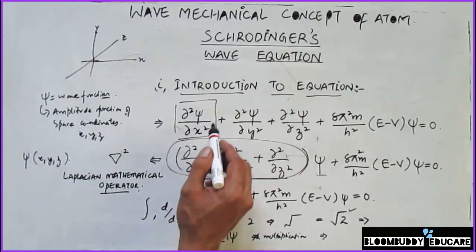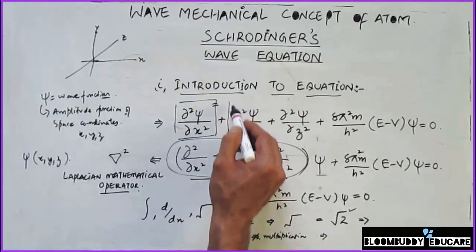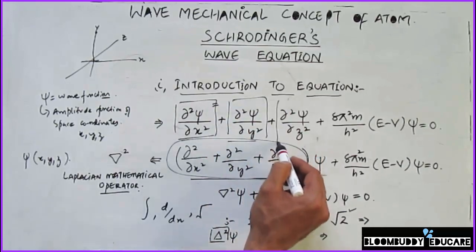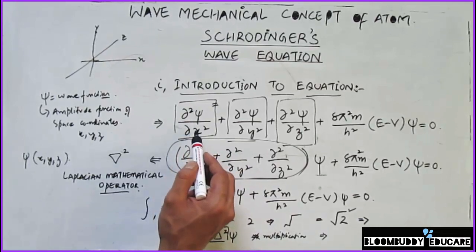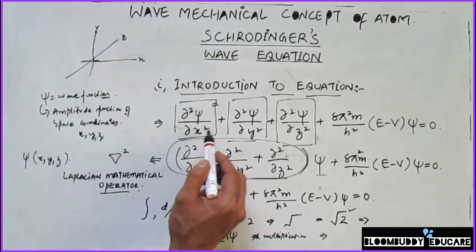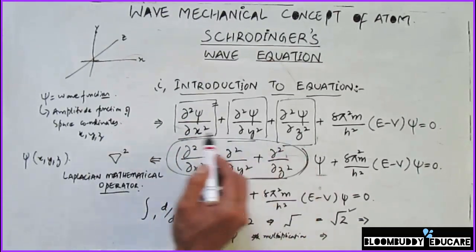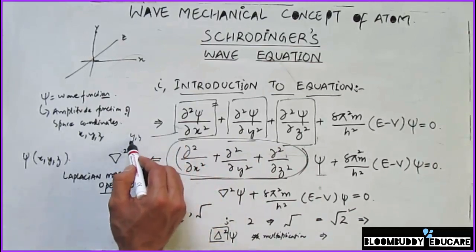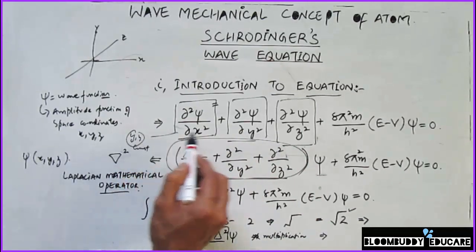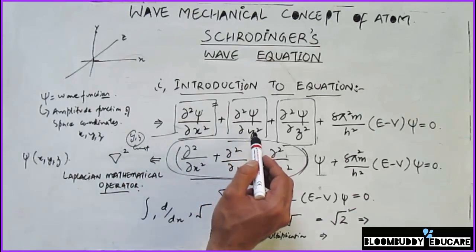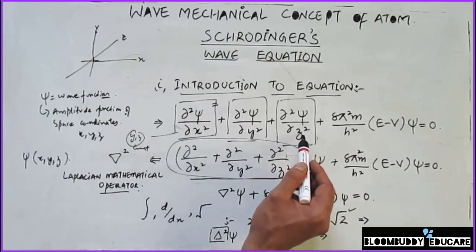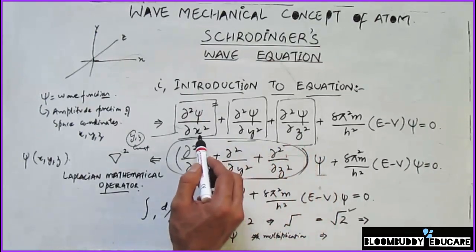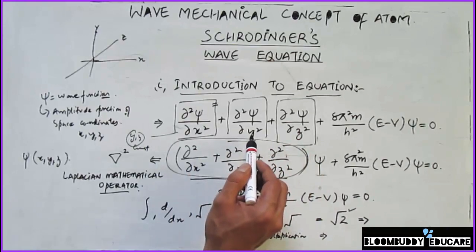And in each case, for example in this case, I'll divide this into different sections. In each case, what is happening is this is a double differentiation with respect to x when y and z are constant. So in this case, y and z coordinates are constant. Similarly, in case of the double differentiation of y square, the x and z are constant.